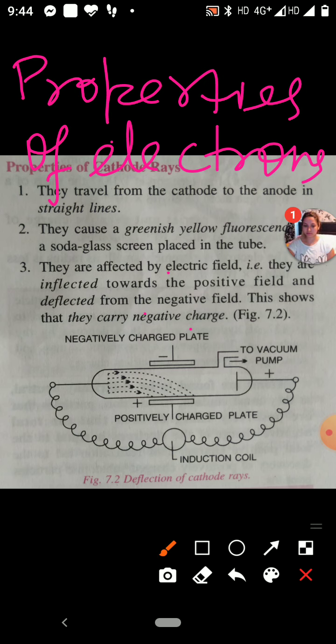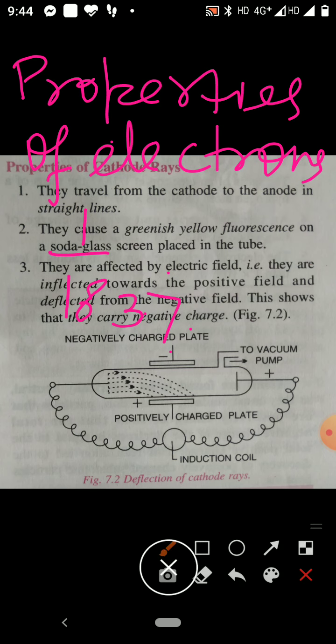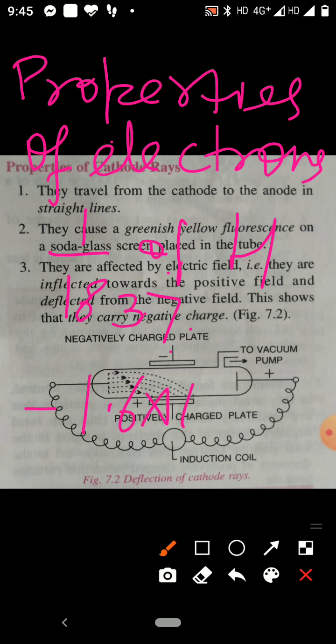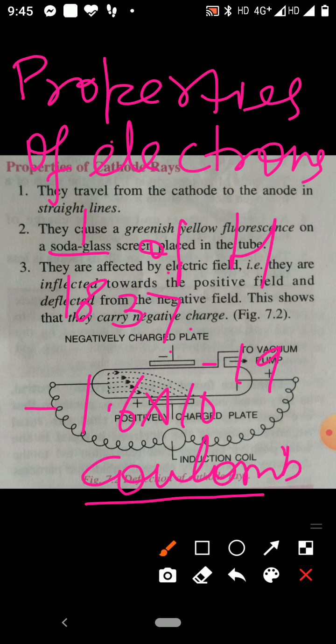Electrons are a constituent part of all atoms. Mass of electron is 1/1837 of hydrogen atom. Charge of electron is unit negative, its magnitude is minus 1.6 into 10 power minus 19 coulomb. Coulomb is the unit of charge. Electron is an extremely small particle.